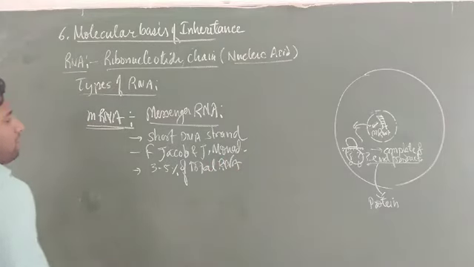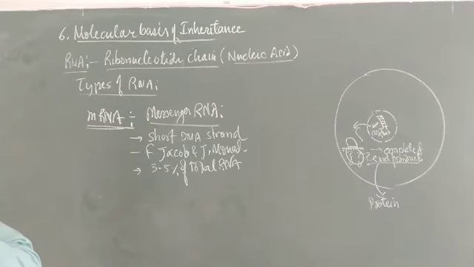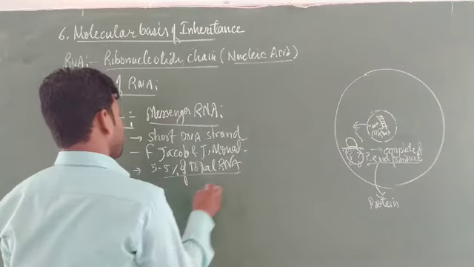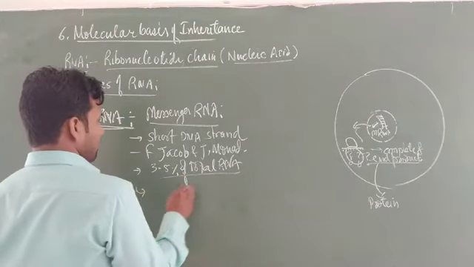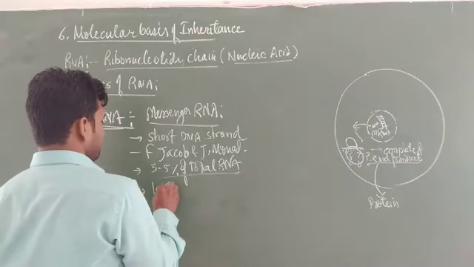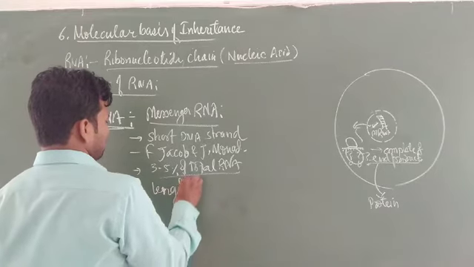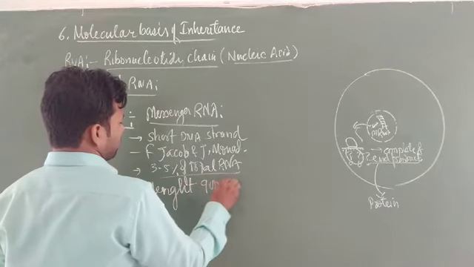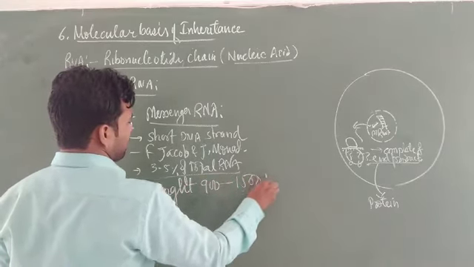Of the total RNA it is about 3 to 5%. Its length is about 900 to 1500 base pairs.